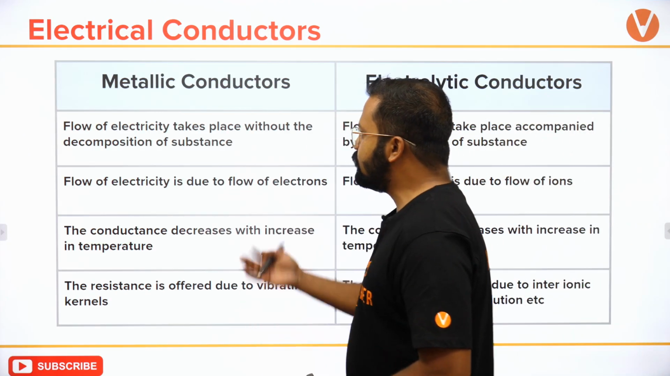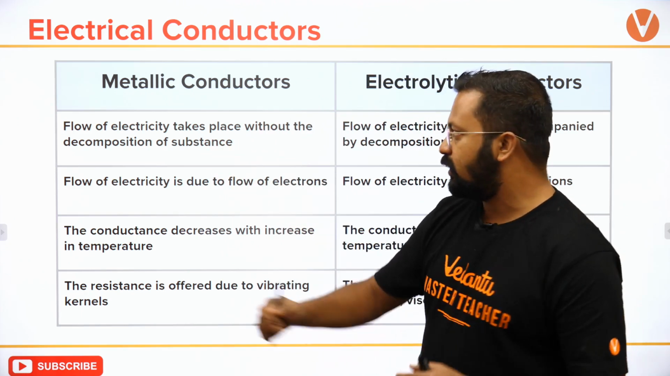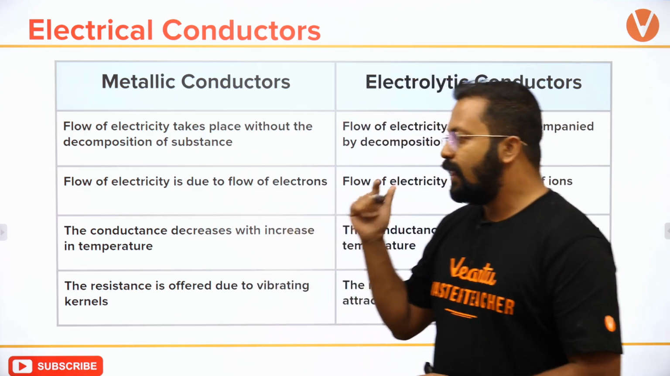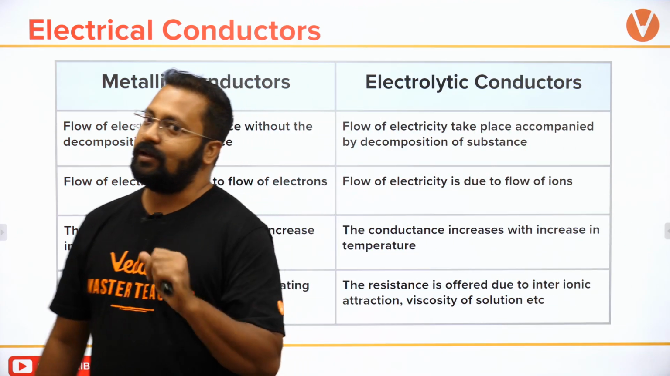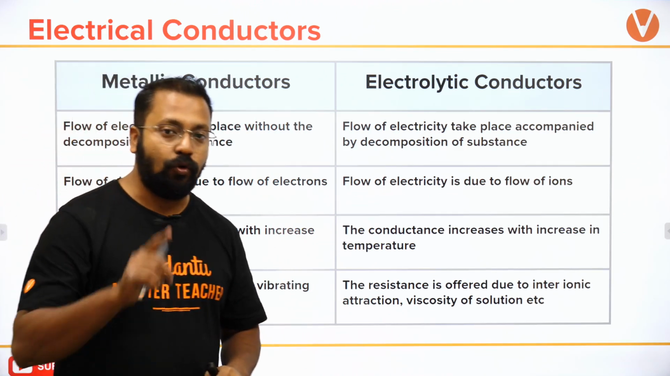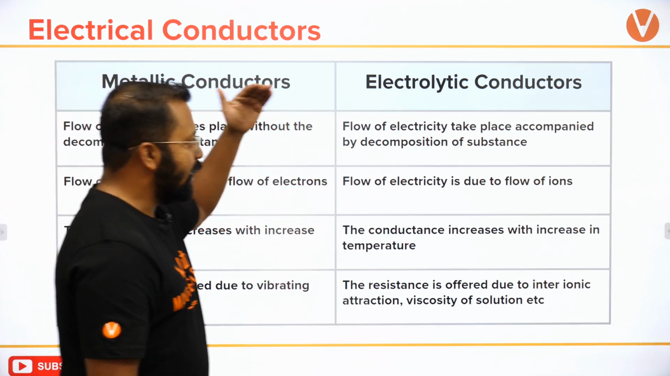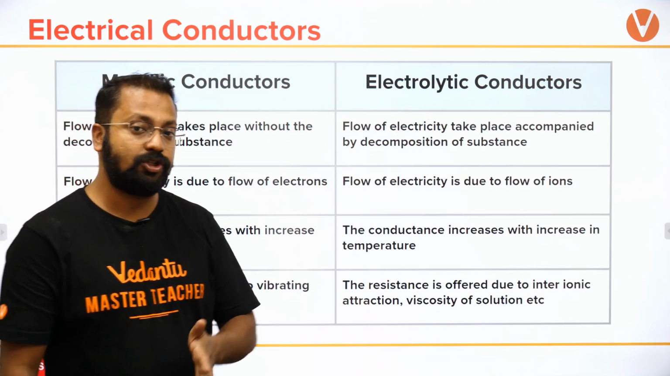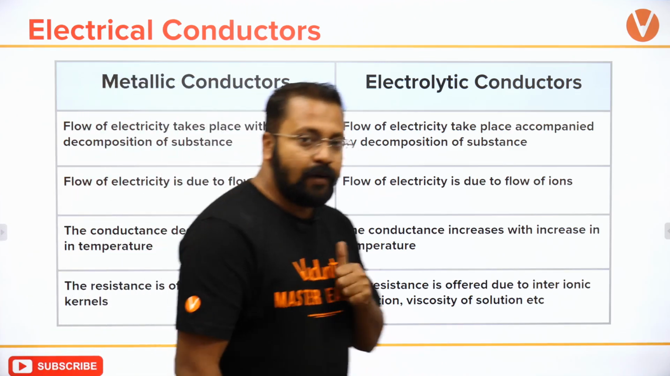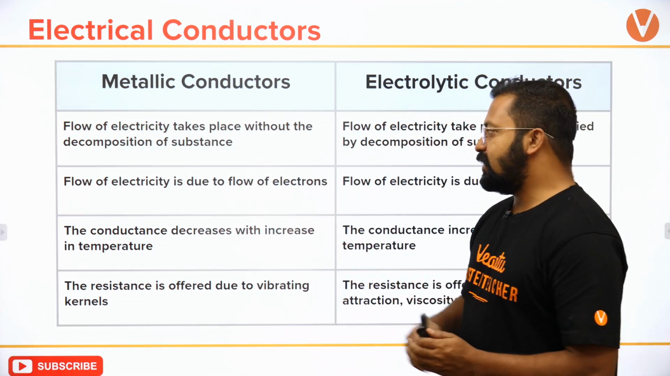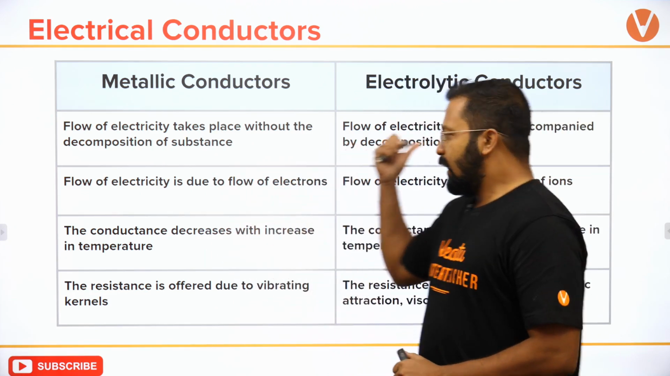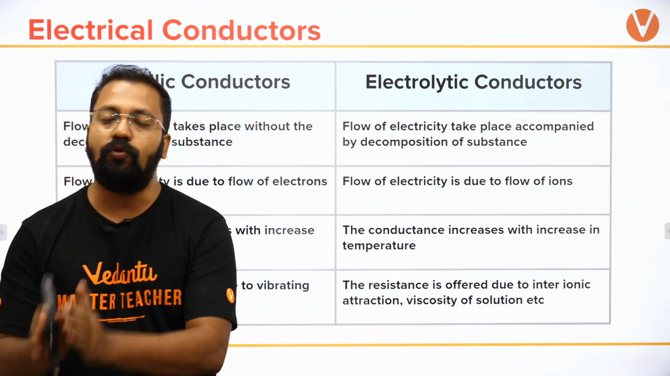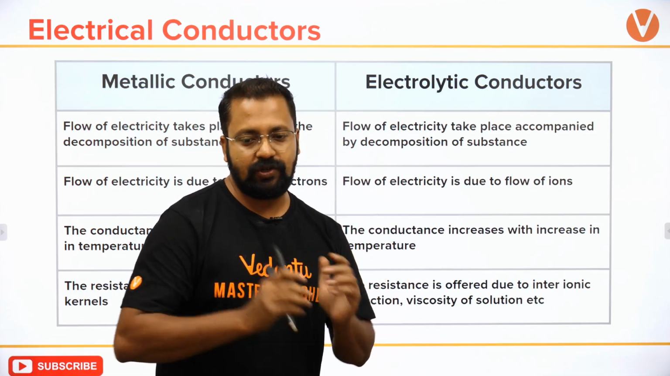So in metallic conductors, flow of electricity takes place without the decomposition of substance. In metallic conductor there is no decomposition of substance, while in electrolytic conductors there is decomposition. So decomposition होगा तभी ions बनेंगे, और तभी electrolytic conduction होगा. Okay. Second point क्या है? Flow of electricity is due to the flow of electrons. Over here, flow of electricity is due to the flow of ions. If ions are moving, only then electrolytic conduction will take place.